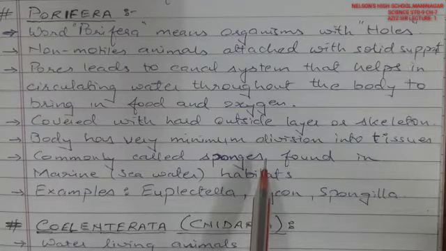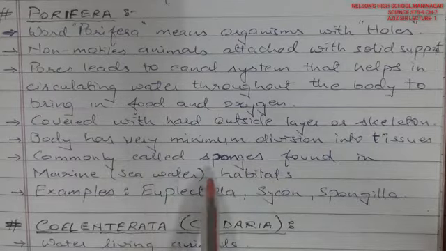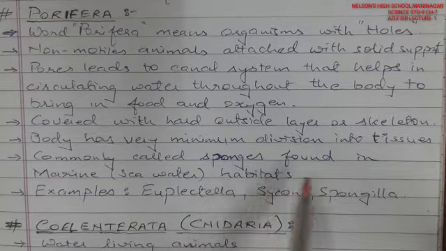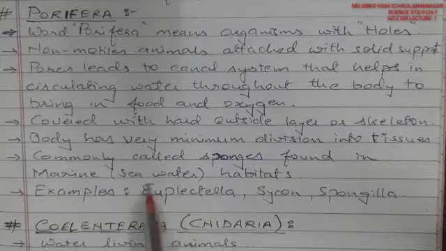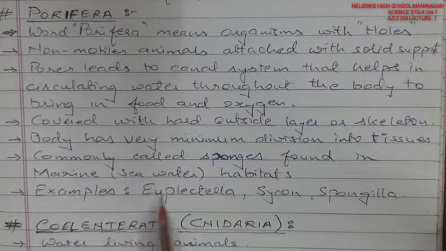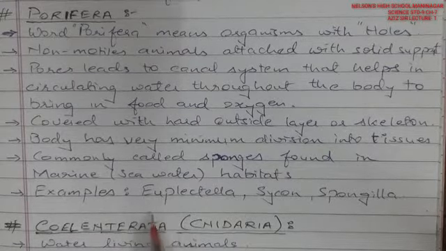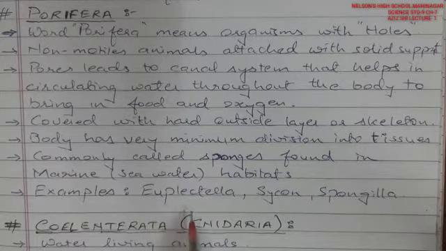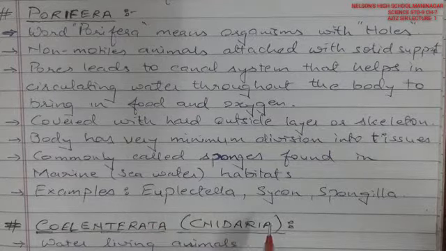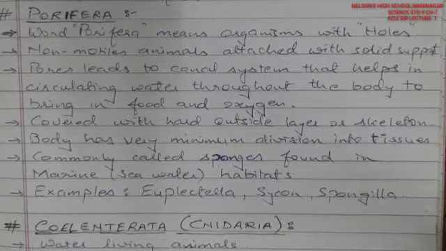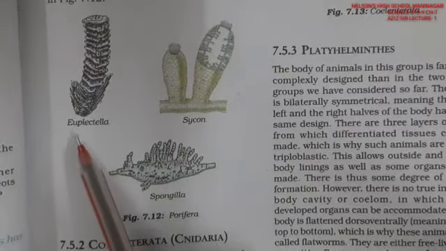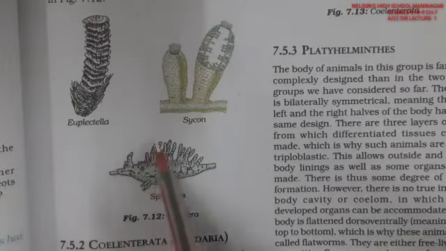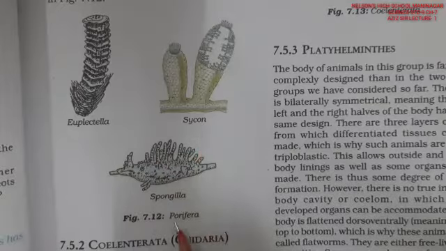That means they have a simple tissue system, commonly known as sponges, found in marine habitats, that is seawater. Habitat means living place, so their living place is mostly seawater. Their examples are Euplectella, Sycon and Spongilla. These are the photographs of Euplectella, Sycon and Spongilla.